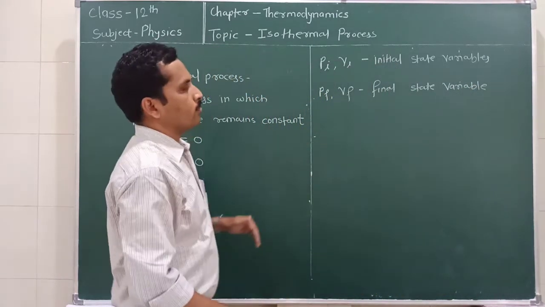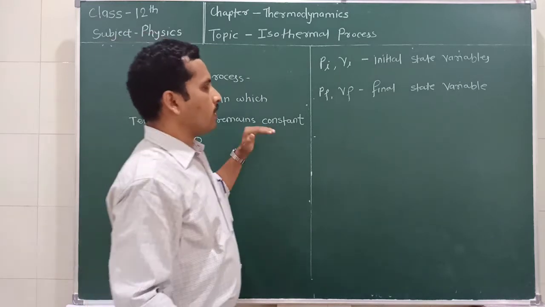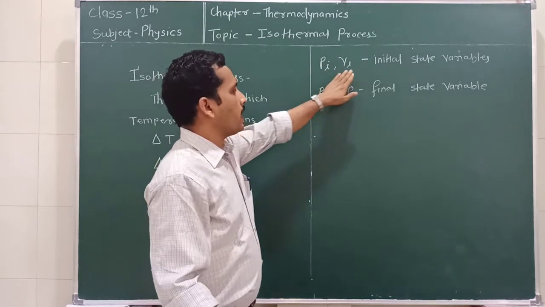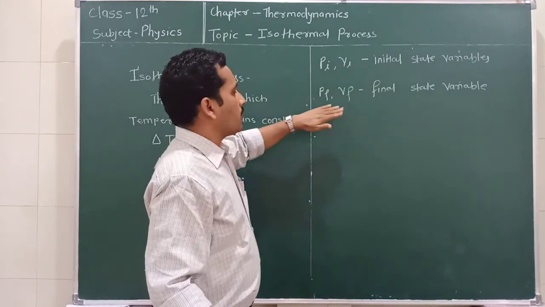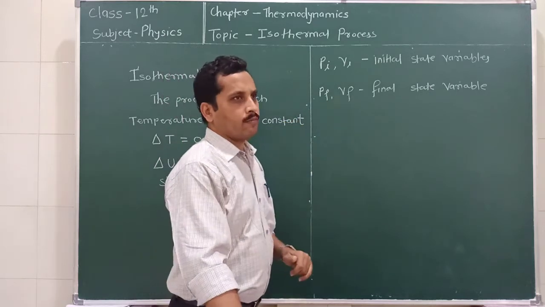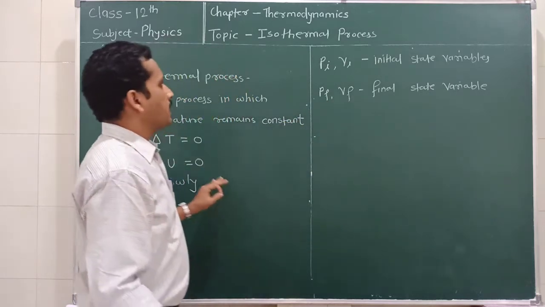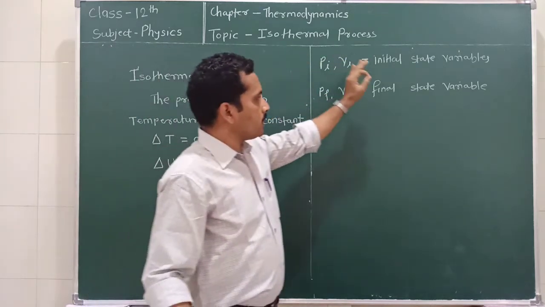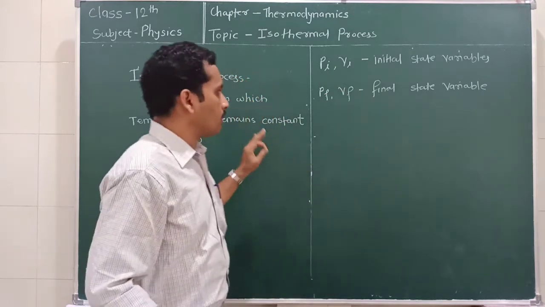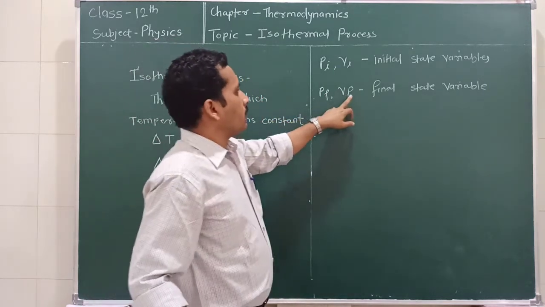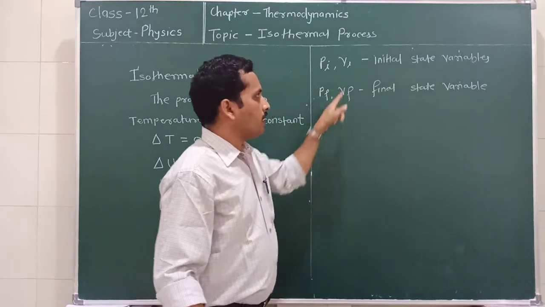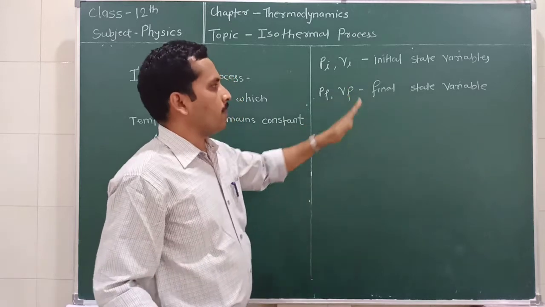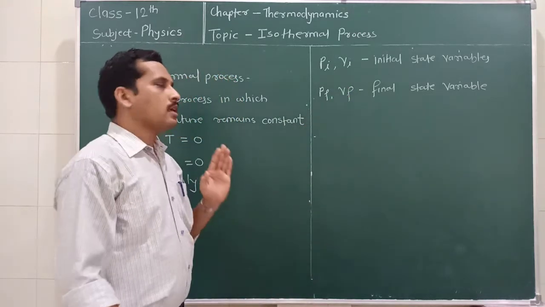So during this process, the initial state of the thermodynamic system is denoted by Pi and Vi, and the final state is denoted by Pf and Vf. We know that this process is an isothermal process, therefore when the initial state changes to the final state, the temperature remains constant, so there is no temperature as a state variable in this case. Okay, so Pi, Vi and Pf, Vf are the initial and final state variables of the thermodynamic system.